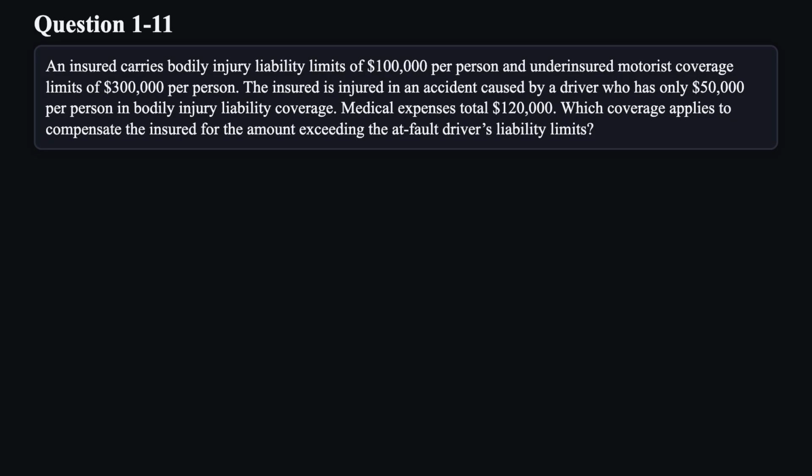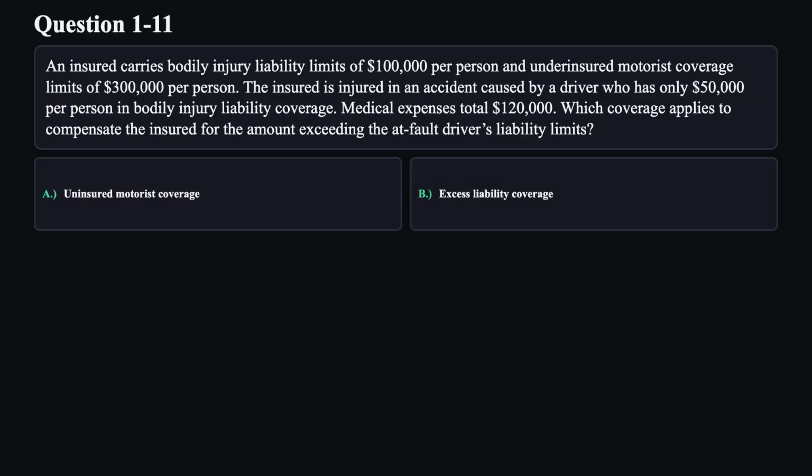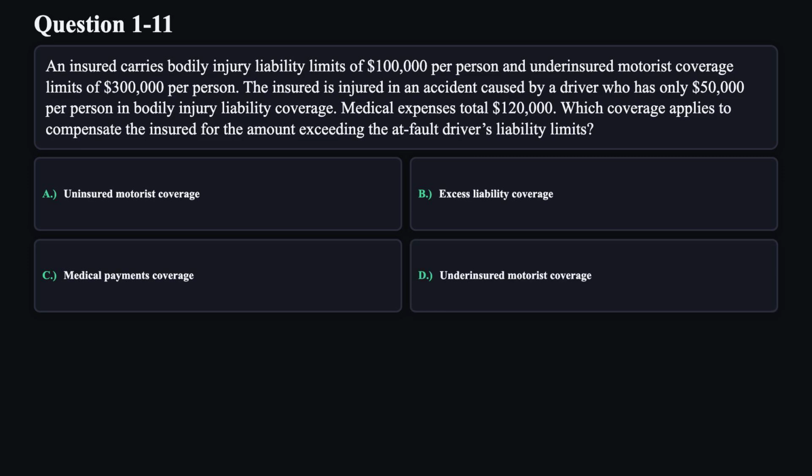Question 11. An insured carries bodily injury liability limits of $100,000 per person and underinsured motorist coverage limits of $300,000 per person. The insured is injured in an accident caused by a driver who has only $50,000 per person in bodily injury liability coverage. Medical expenses total $120,000. Which coverage applies to compensate the insured for the amount exceeding the at-fault driver's liability limits? A. Uninsured motorist coverage. B. Excess liability coverage. C. Medical payments coverage. D. Underinsured motorist coverage.